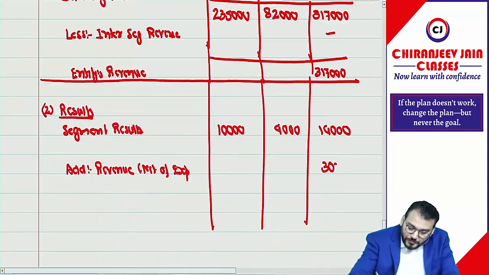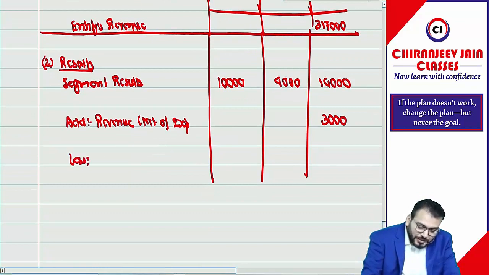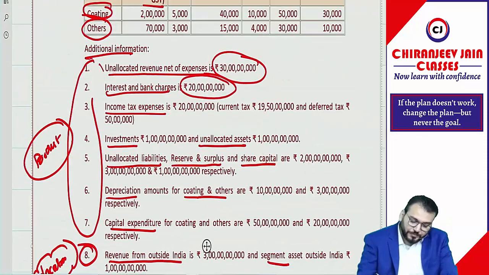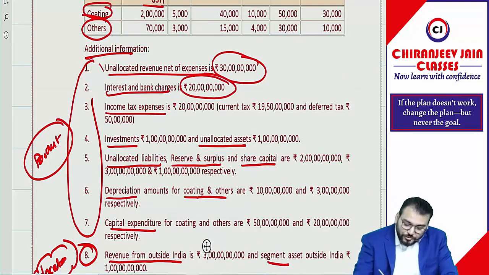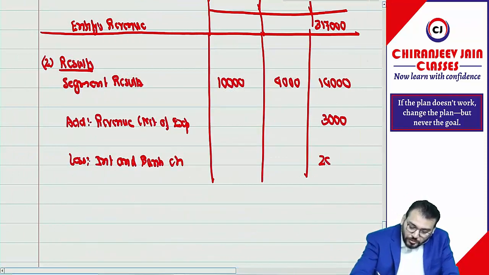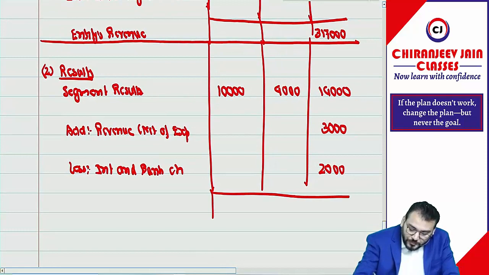Correct now? 3,000. Then we should deduct, there is some interest and bank charges. How much given? It is in lakhs, it is 2,000.